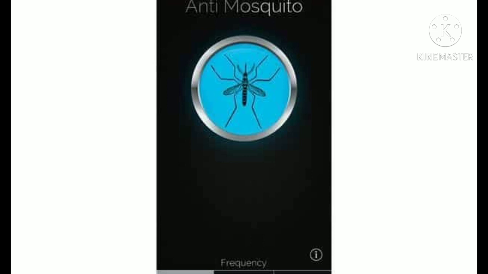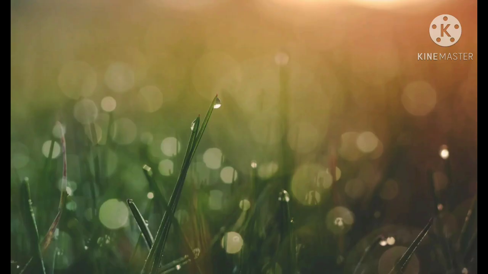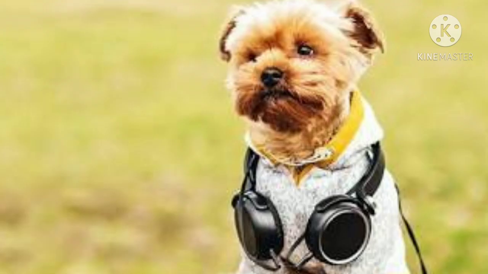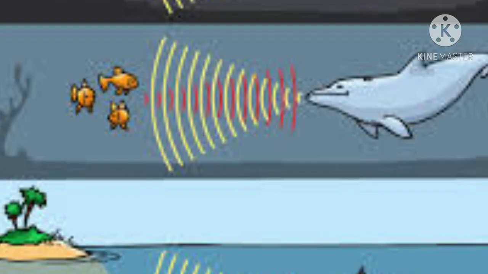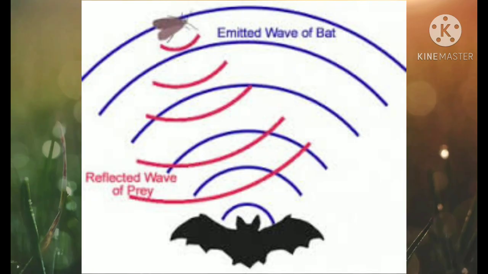Here you can see examples of sound produced by animals. What type of sound? Ultrasonic sound. Mosquitoes can identify these ultrasonic waves, and dogs, bats and dolphins are the creatures that detect these waves. Bats also produce ultrasonic sound waves.